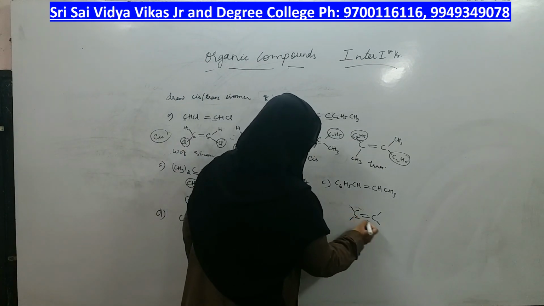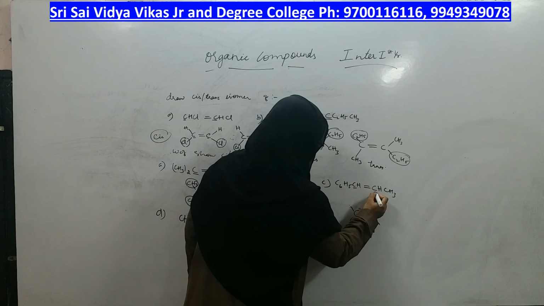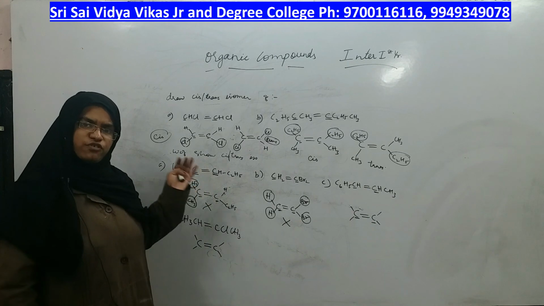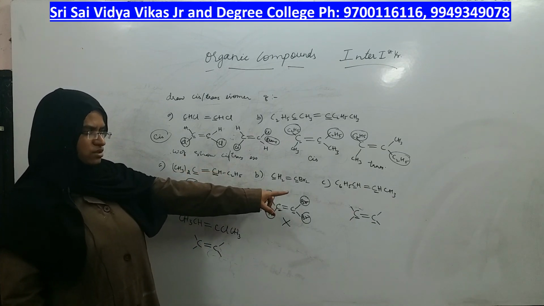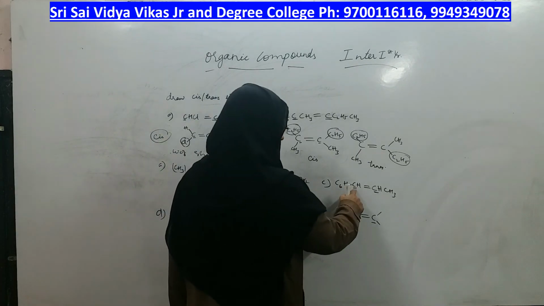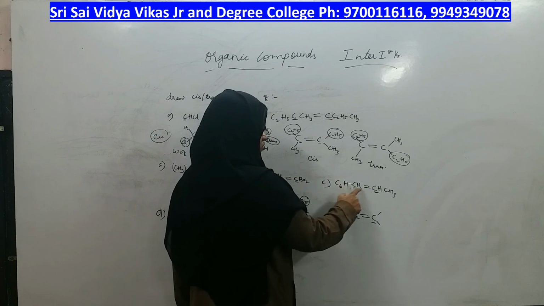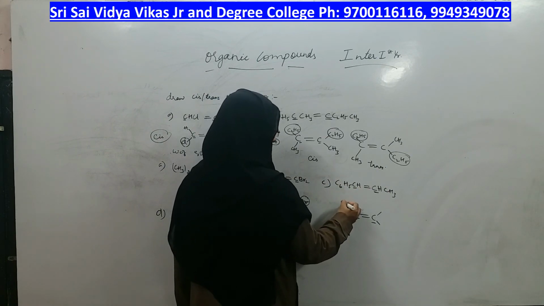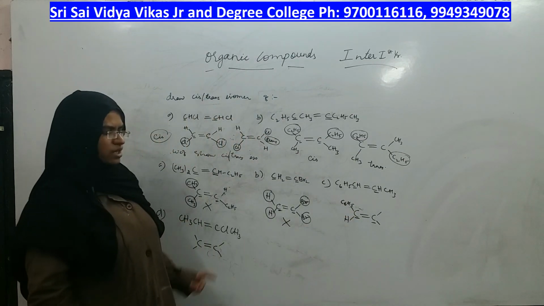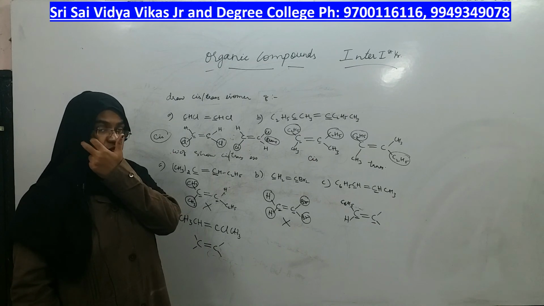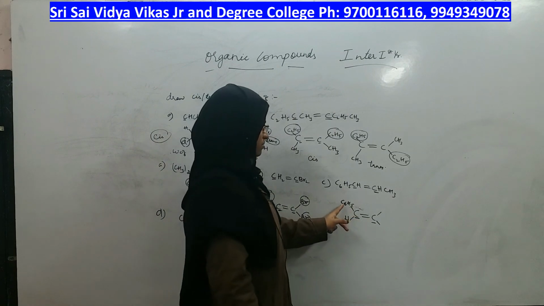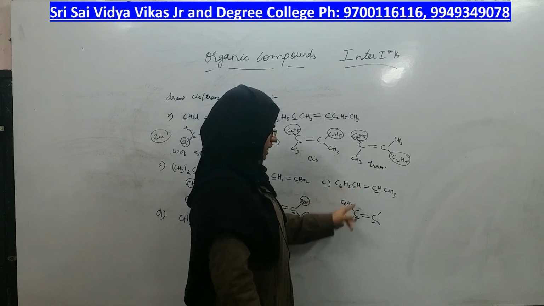The carbons which I have written in the structure is this and this. You should be able to identify the carbon of a double bond correctly. If you can do so easily, you will be able to add the two groups on this carbon as well as the other carbons, right? So on this carbon, what are the two groups? Let me write C6H5 is one group and hydrogen is another group. And you remember that on a double bonded carbon you can only have two groups, whether same or different, but not three groups, okay, right? So on this carbon I have written C6H5 as one group and hydrogen as another group.